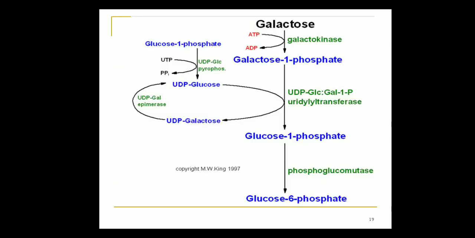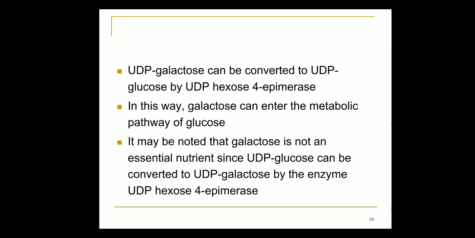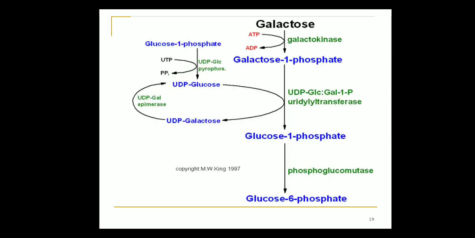This is the flowchart showing galactose metabolism. You can see first galactose becomes galactose 1-phosphate by galactokinase. Then that becomes glucose 1-phosphate by UDP glucose galactose 1-phosphate uridyl transferase. Then glucose 1-phosphate becomes glucose 6-phosphate, the enzyme being phosphoglucomutase.